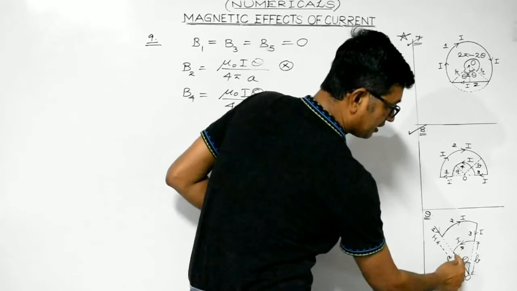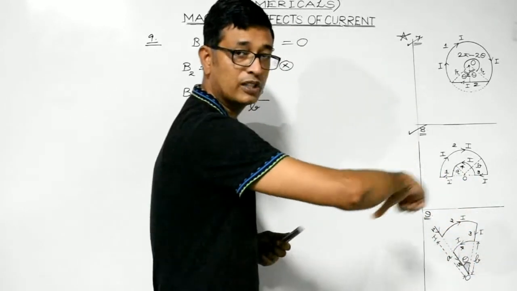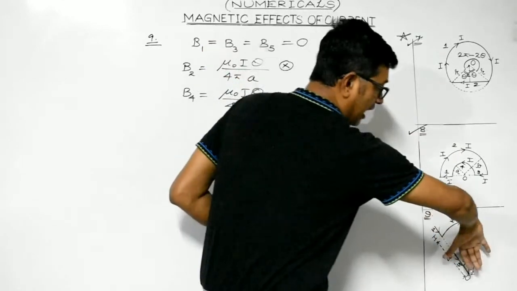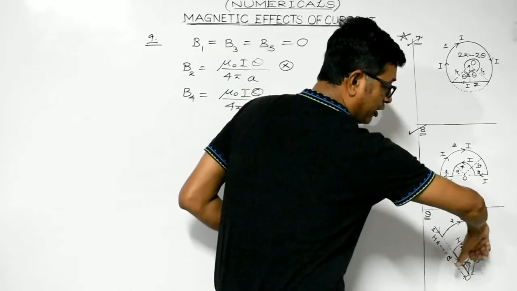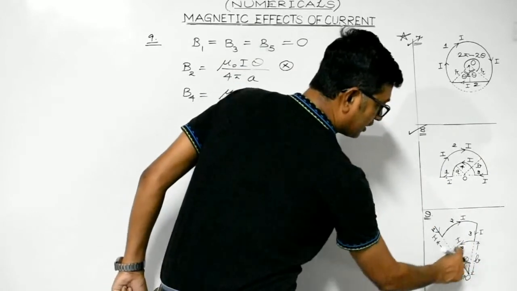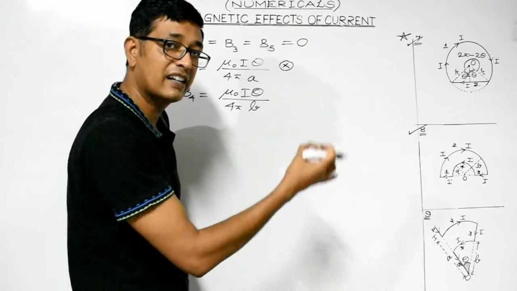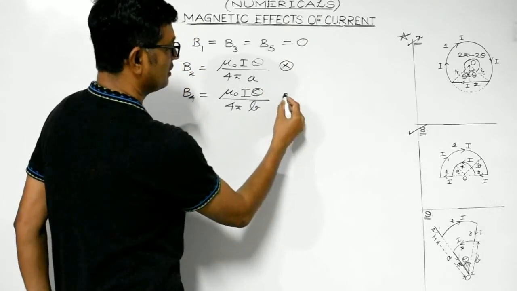The current in this arc is flowing anti-clockwise. The thumb points towards the direction of flow of current and the fingers from point O appear to be coming outward. So the magnetic field at point O due to this arc would be perpendicular to the plane and directed outwards.